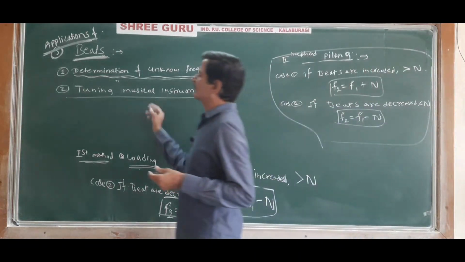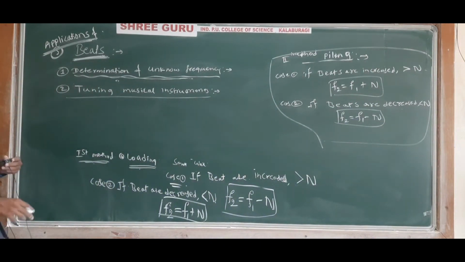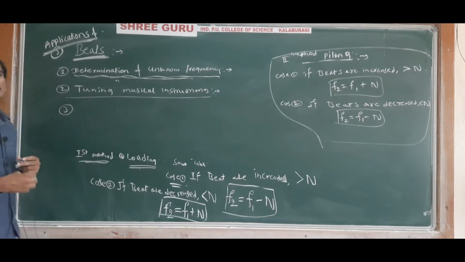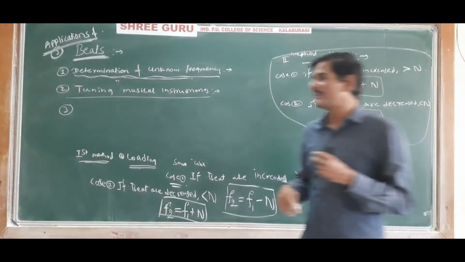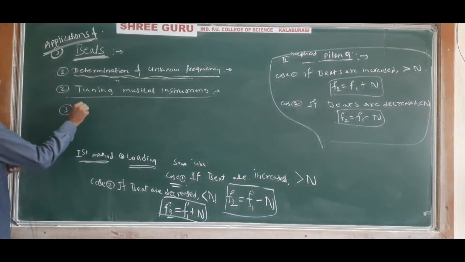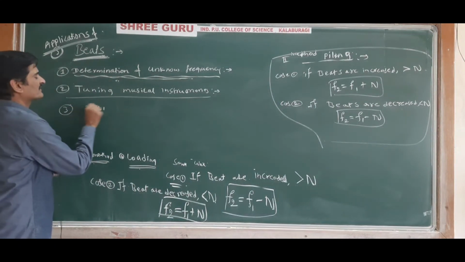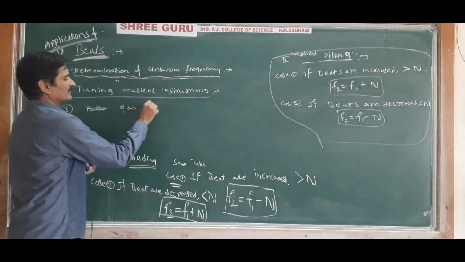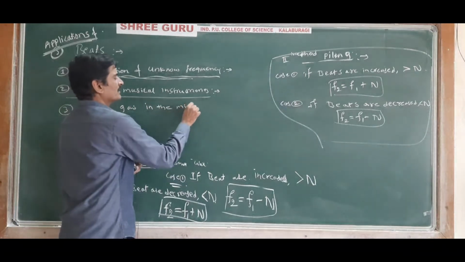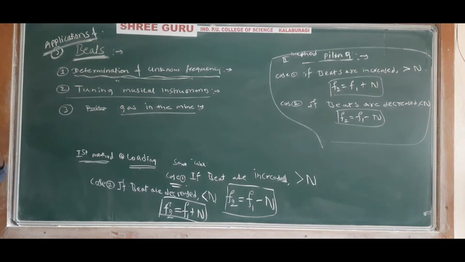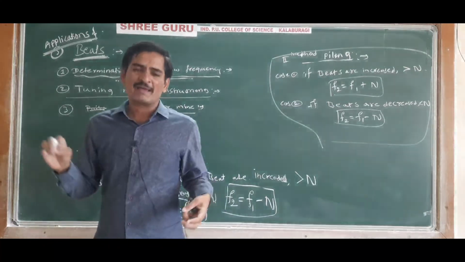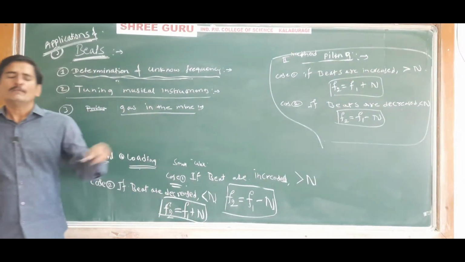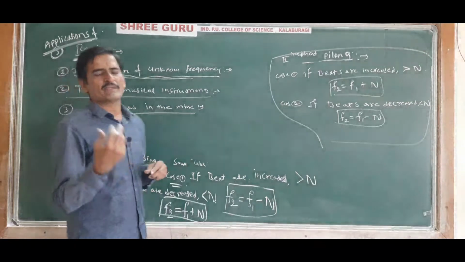So beats are used in tuning musical instruments, and beats are also used in determining dangerous, poisonous gas in mines. Gas in a mine can be determined by using the concept of beats. Let us say we take two pipes, two organ pipes, where one of the pipes has an air medium.